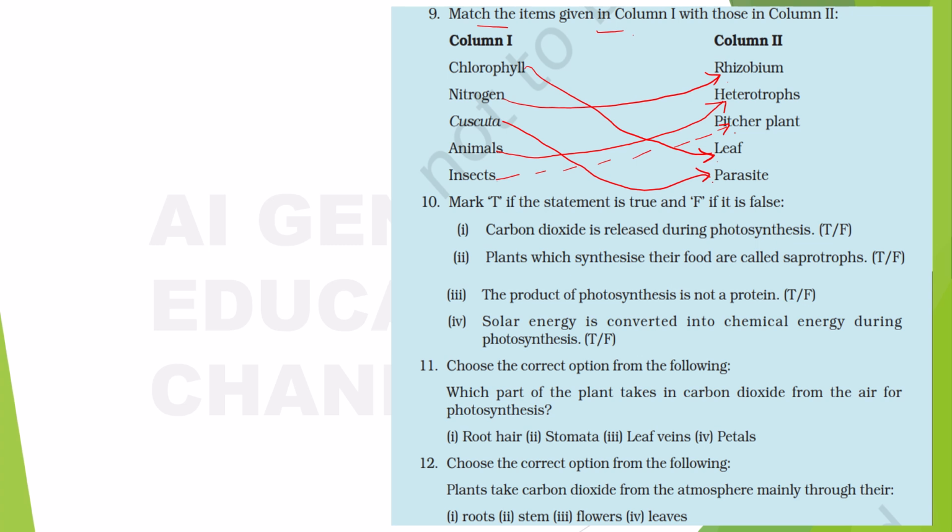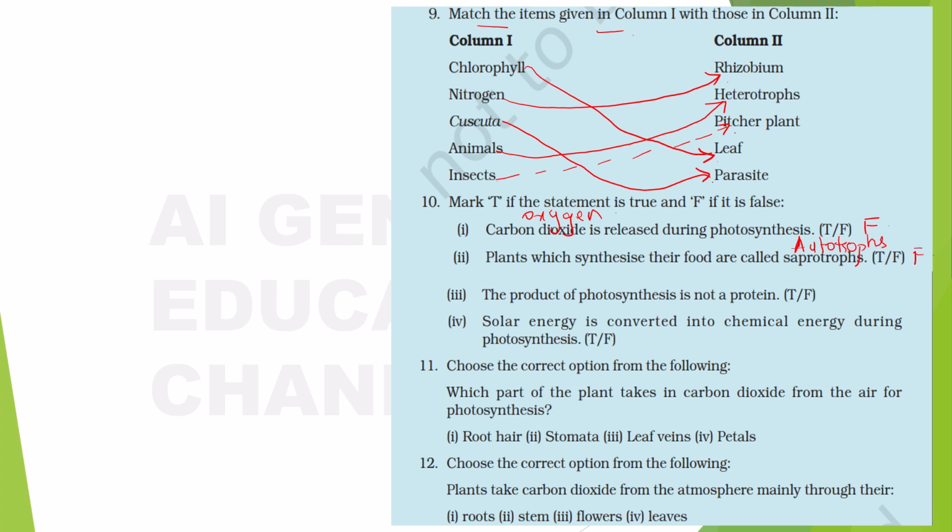Now mark true or false, okay? Carbon dioxide is released during photosynthesis. True or false? Yes, I know that you all are shouting from there. False. What is released? Oxygen is released, right? Plants which synthesize their own food are called as saprotrophs. No, what are those called as? Autotrophs, right? Autotrophs. So it's false.